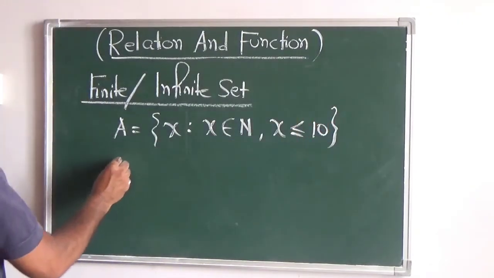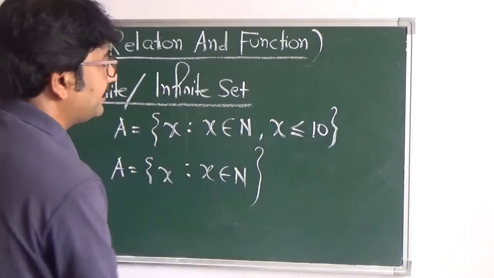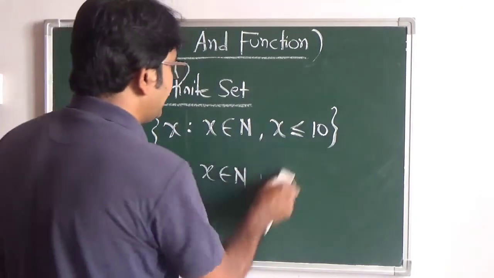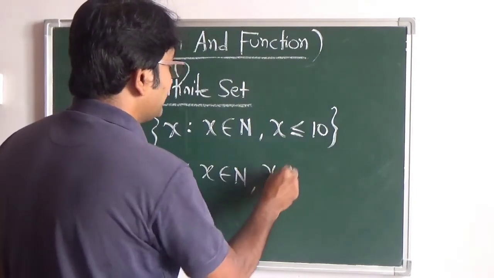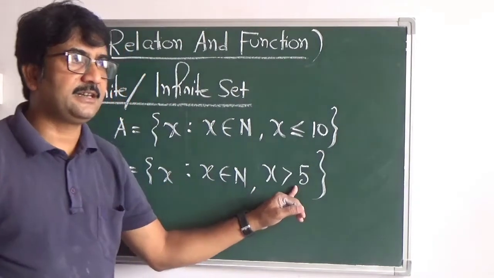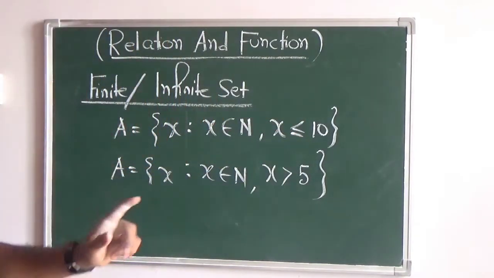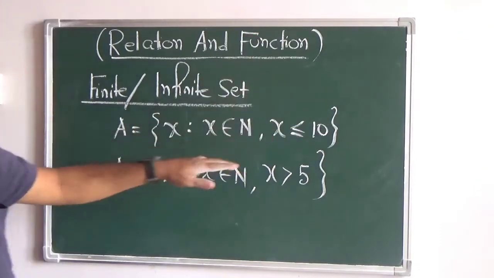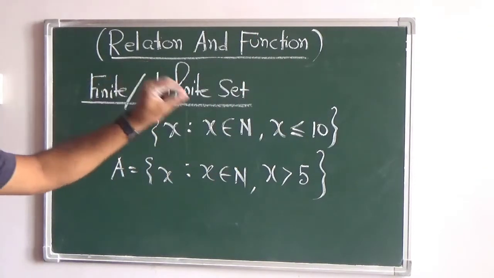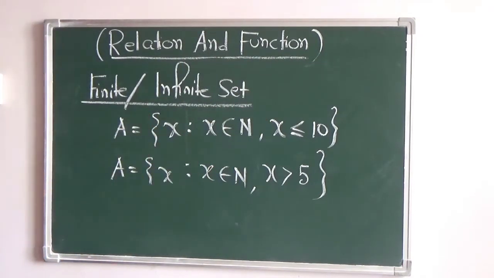But if we talk about a set where we write x such that x belongs to natural numbers and x is greater than 5, this is not finite because there is no end to it. If you start from greater than 5, that means the numbers start from 6 and continue till infinity, which has no end point. The set which has an end, with a finite number of elements, is called a finite set, and a set where the number of elements is not finite, where there is no end to it, is called an infinite set.